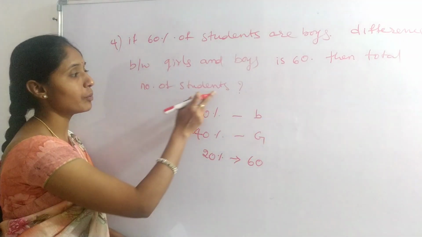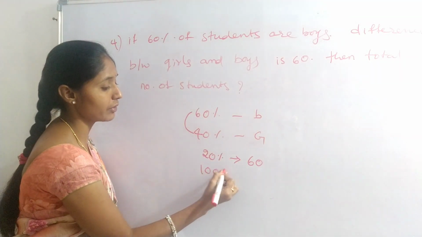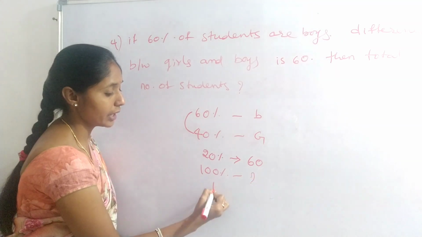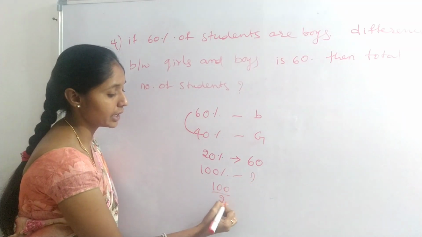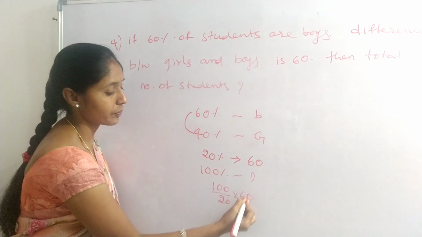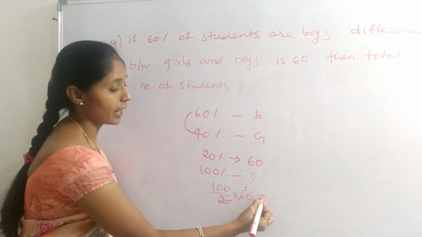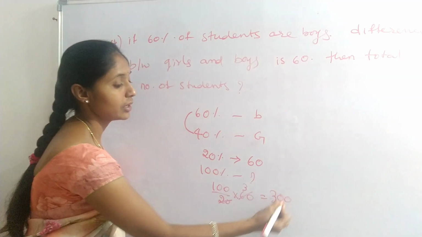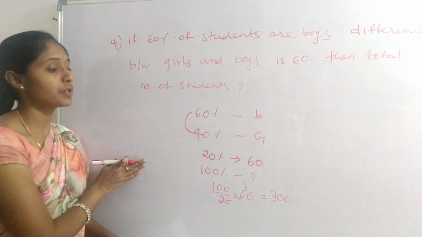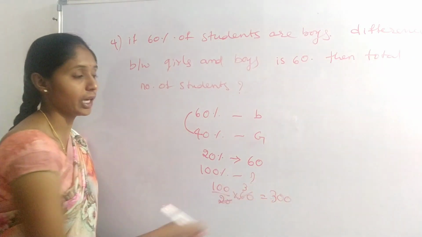Then the total number of students, 100% value, is what? 100 divided by 20 into 60, that is 100 into 3, 300. The total number of students in the class is 300.